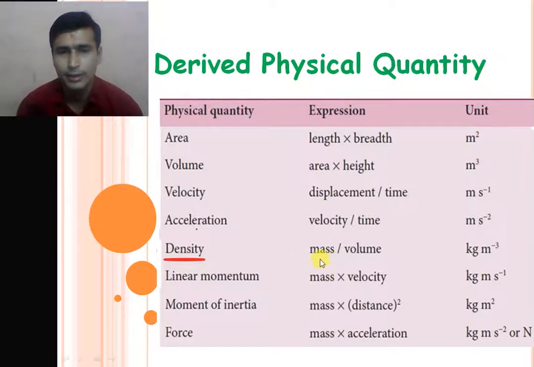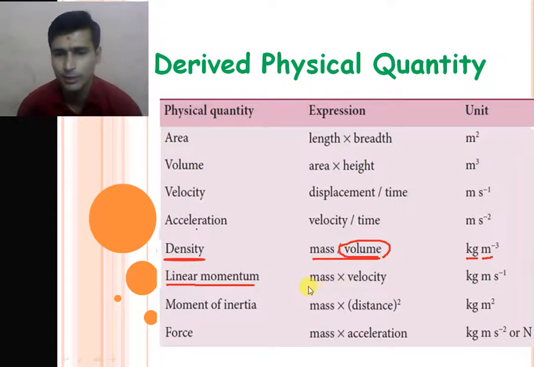Next physical quantity is density, right? Density is denoted by mass divided by volume. Density is defined as the ratio of mass to volume. So the unit of the mass is kg and the unit of the volume is meter cube. So from this the unit of the density is kg per meter cube, or you can write kg meter raised to minus 3.